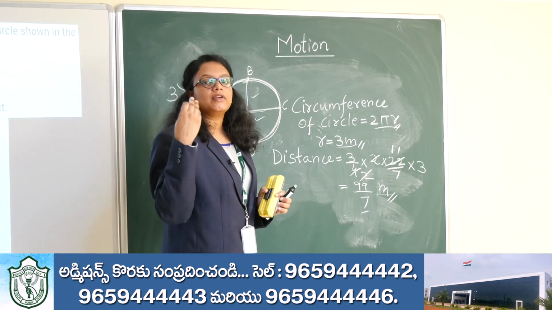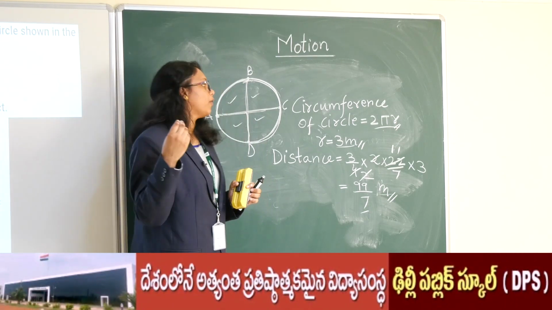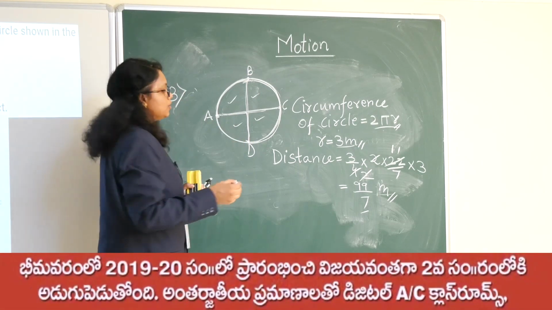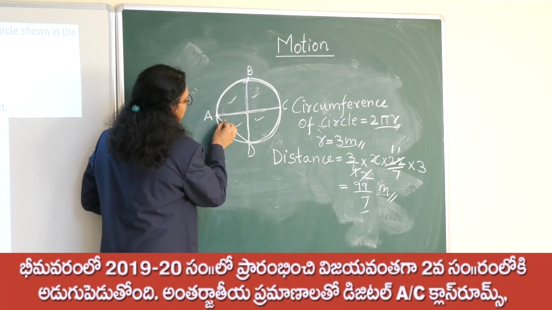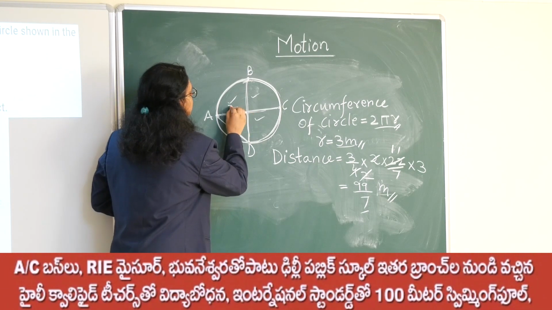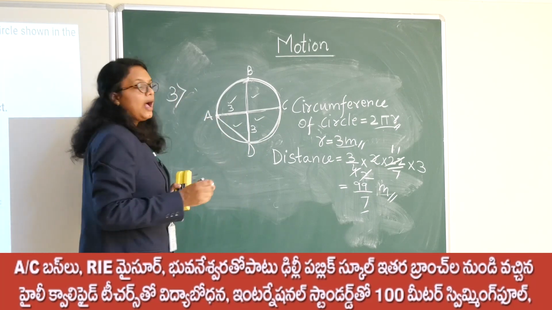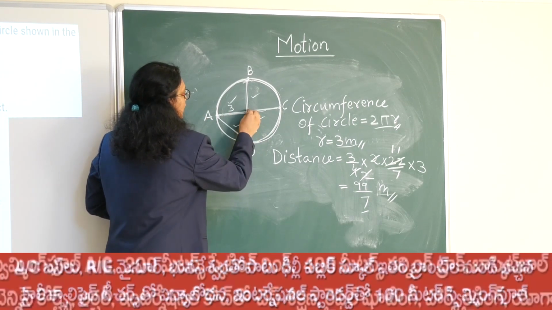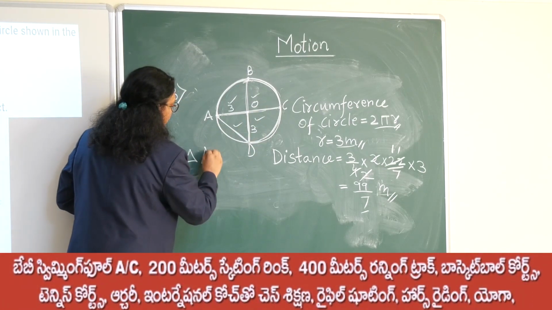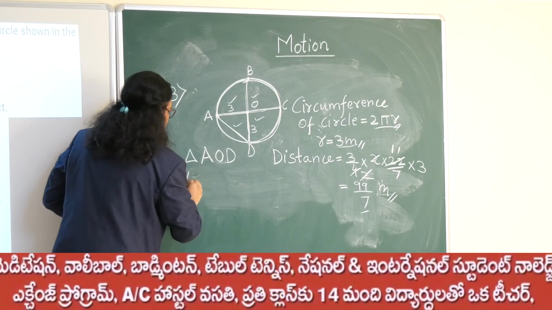But now we have discussed that displacement is the shortest distance between the initial and the final point. In this case, the initial point is A and the final point is D. So the shortest distance becomes this line, the line AD. In order to calculate this, we already know that the radius is 3, and this is also a radius, so this also becomes 3. Again we will use the Pythagoras theorem over this triangle. Let us consider this central point as O. So we will consider triangle AOD, which is a right angle triangle. So we can apply the Pythagoras theorem here.